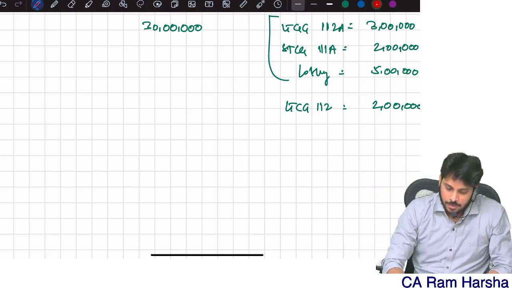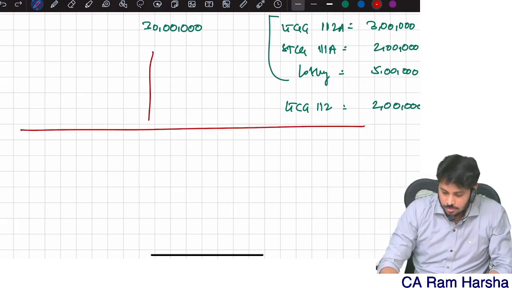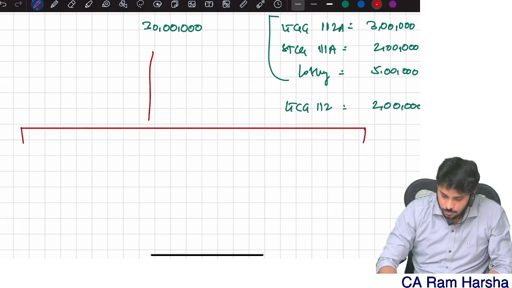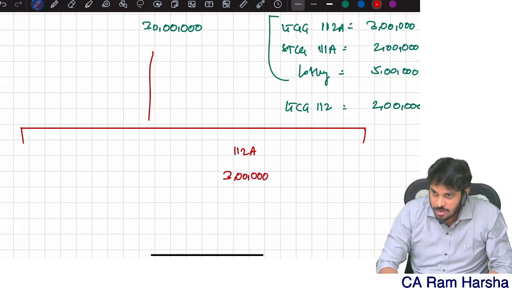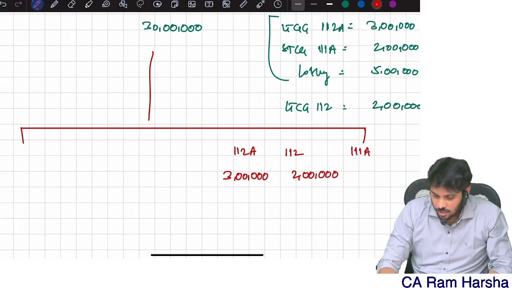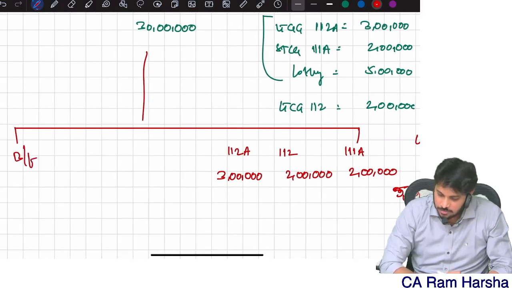So 30 lakhs is there, right? Now I will compute. 112A, how much is it? 3 lakh. By the way, take tax rates only after the amendment. 112A, 112 at 12.5. Short-term capital gain 111A at 20. Winnings at 30. 112 capital gain, how much? 2 lakh. 111 capital gain, how much? 2 lakh. Then lottery, how much? 5 lakh.